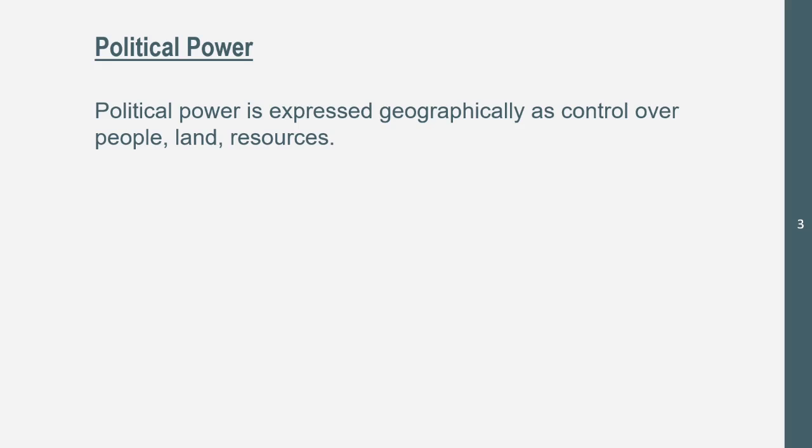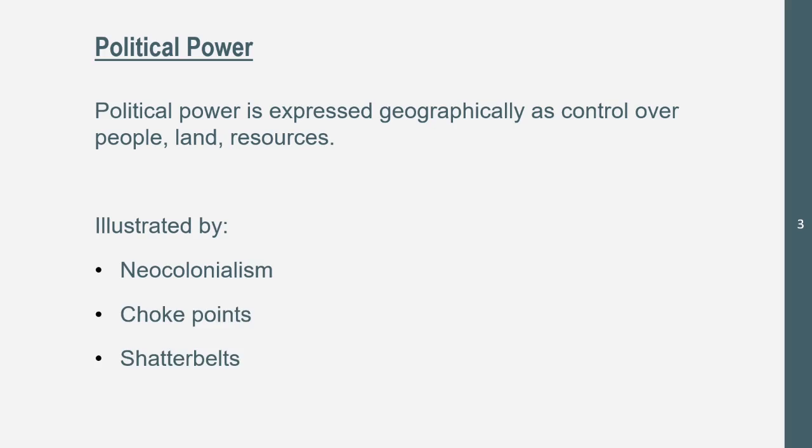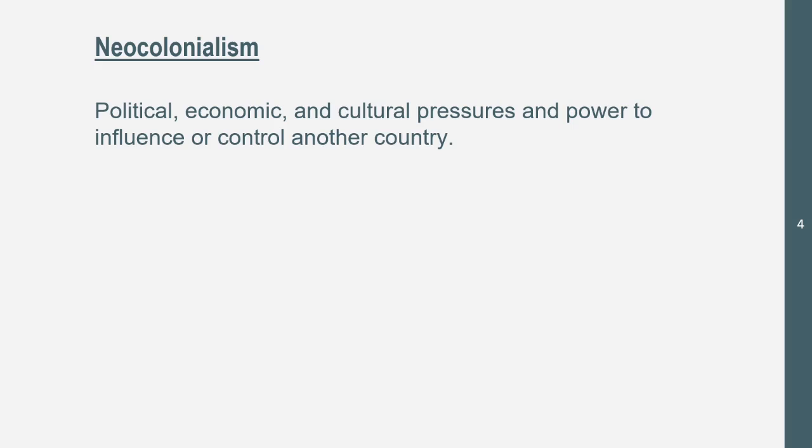Now let's get into political power. So political power is expressed geographically as control over people, land, and resources. Now this is illustrated by neocolonialism, choke points, and Shatterbelts. So these all cause political power over your land area. They cause territoriality. So the first one, neocolonialism, which is political, economic, and cultural pressures and power to influence or control another country.